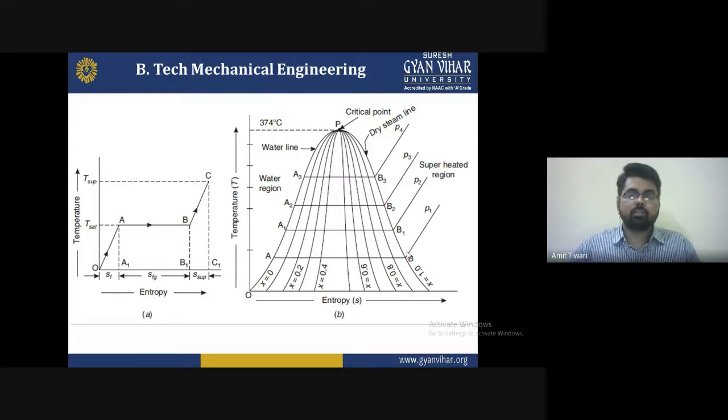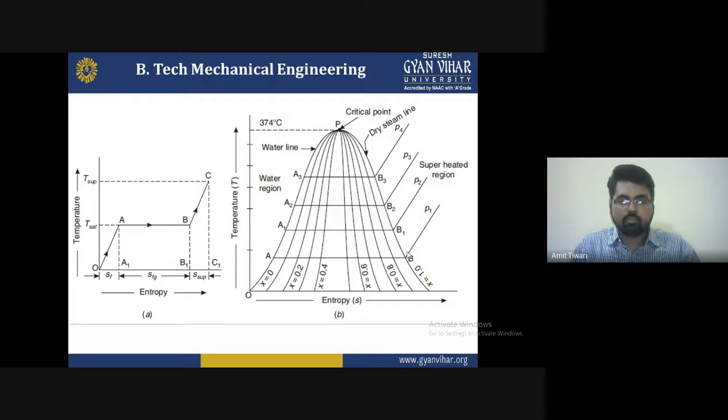The points B1, B2, B3 to P form the saturated region, but the condition is different, that is the dryness fraction, which is considered as x equal to 0, x equal to 0.2, x equal to 0.4, x equal to 0.6, x equal to 0.8, x equal to 1.0.